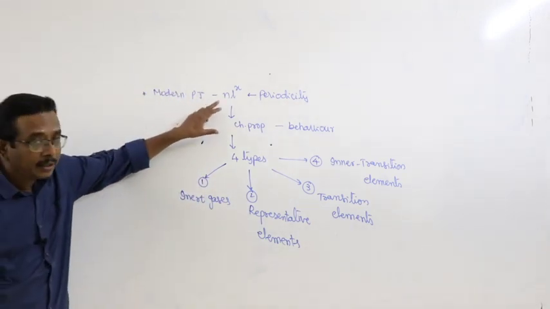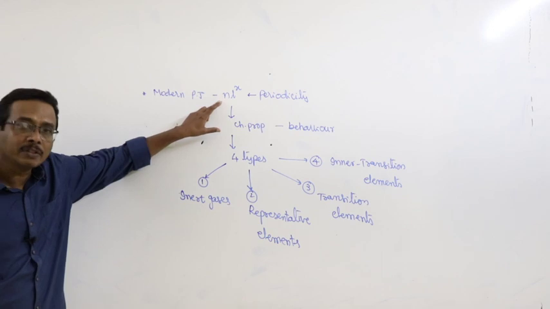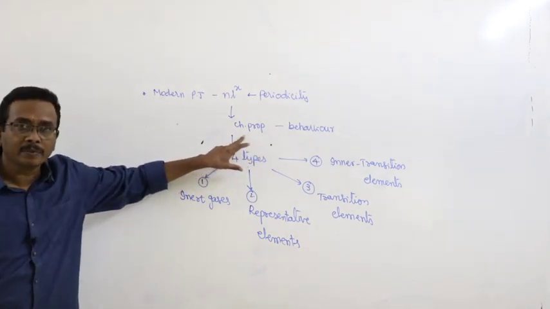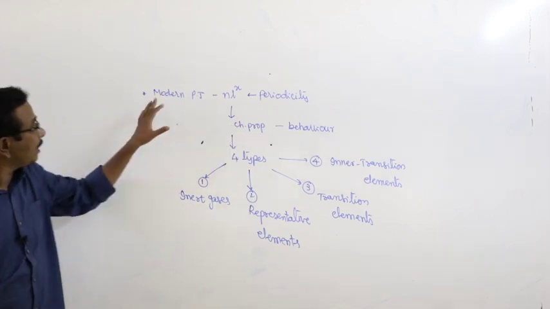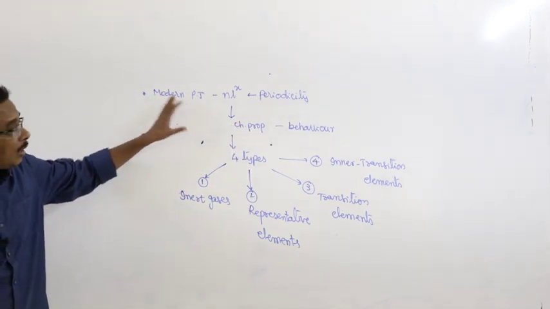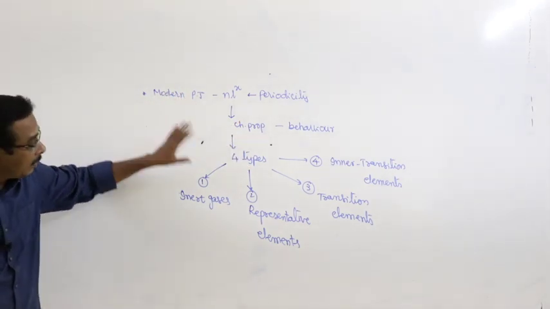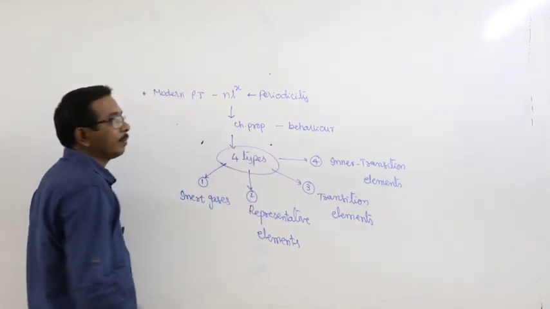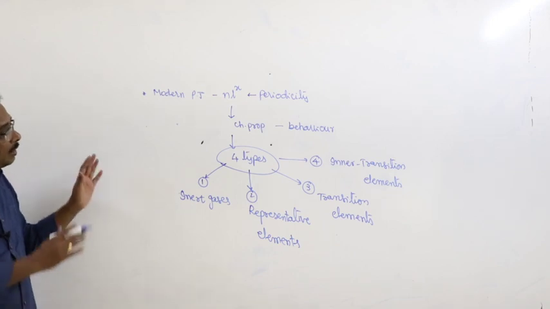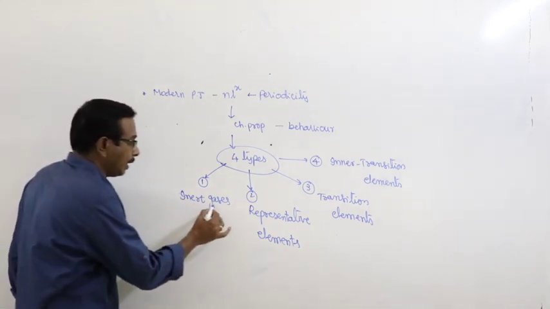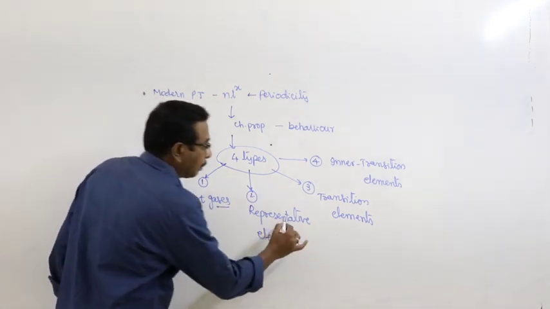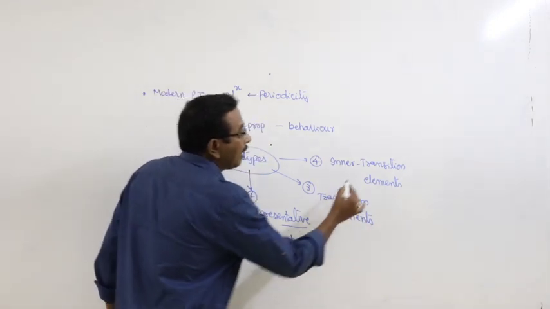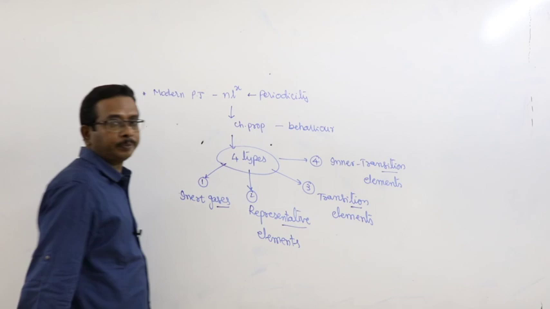Based on the electronic configuration as well as the chemical behavior of the elements, the elements present in the modern periodic table or long form periodic table are divided into four types. What are the four different types of elements that are observed in the modern periodic table? Inert gases, representative elements, transition elements, and inner transition elements.